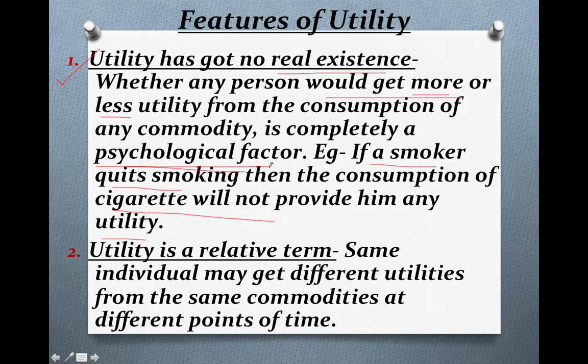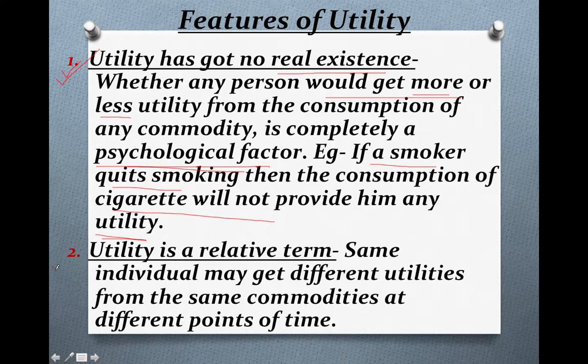And you can also write one example explaining this point, that if a smoker who regularly smokes a cigarette quits smoking, then the consumption of a cigarette will not provide him any type of utility in comparison to the regular smoker. So thus utility has not got any real existence, means it's totally dependent on an individual. I hope this point is very clear to you.